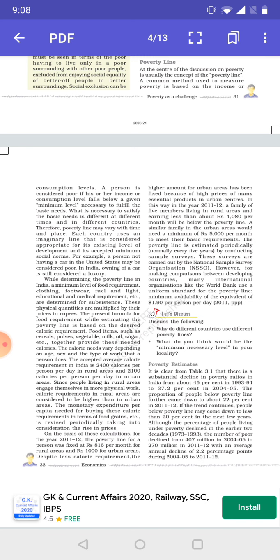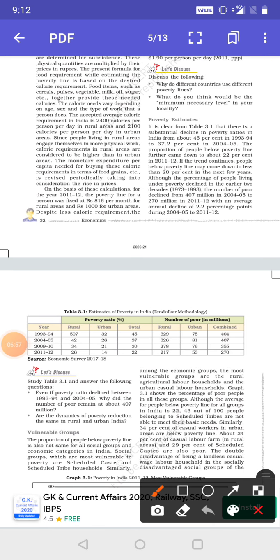This poverty line is fixed from time to time on the basis of the data collected by an organization named the National Sample Survey Organization, that is NSSO. Just look at this table.